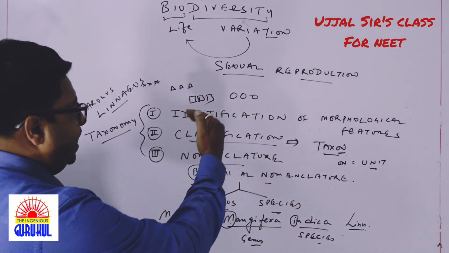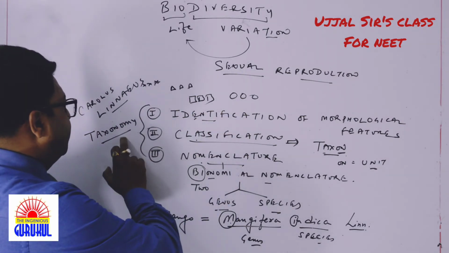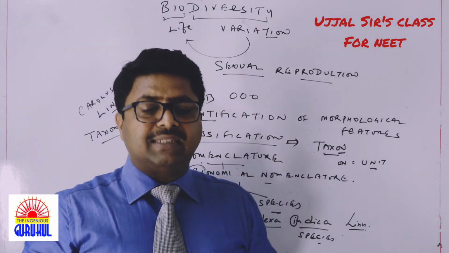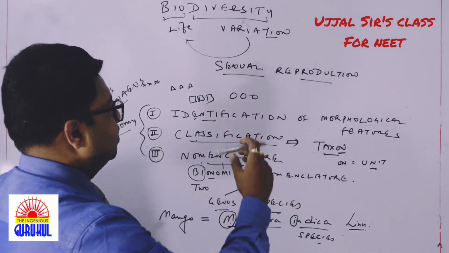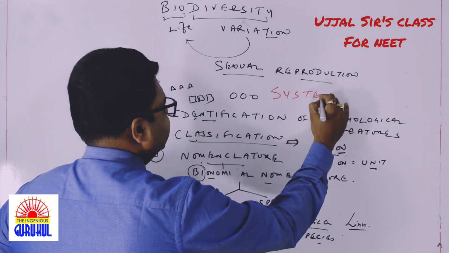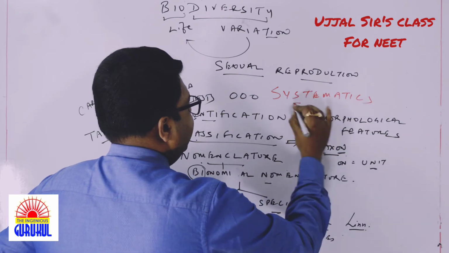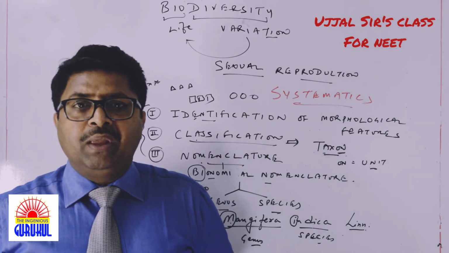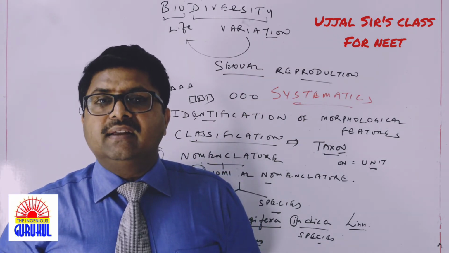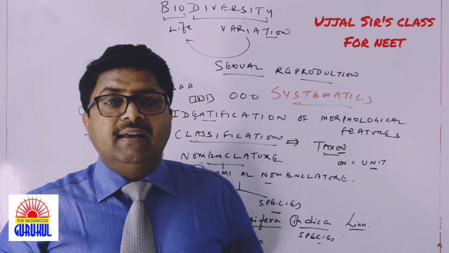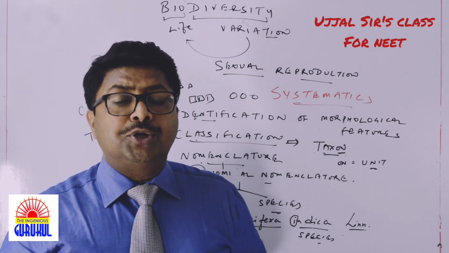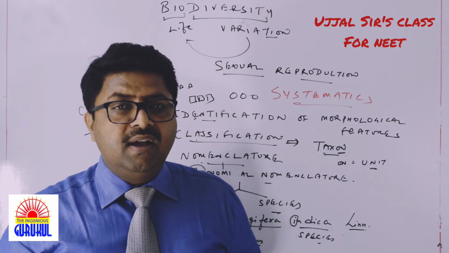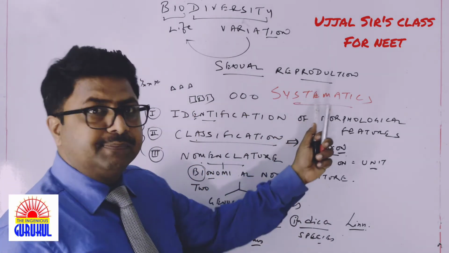Now see, identification, classification, nomenclature, 3 of them together make taxonomy, and there is another study called systematics. And when we talk about systematics, it is nothing but the branch of science which deals with the study of organisms and their relationships among themselves, and their evolutionary relationship, that is phylogenetic relationship. This comes under the particular study called systematics.